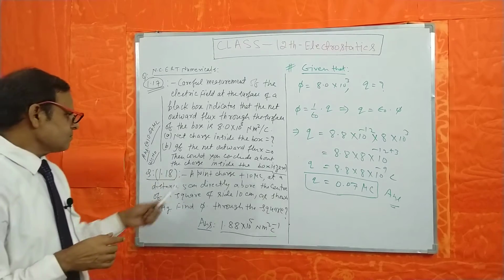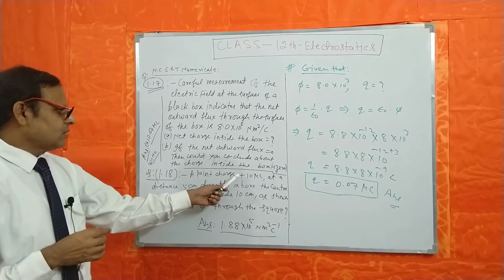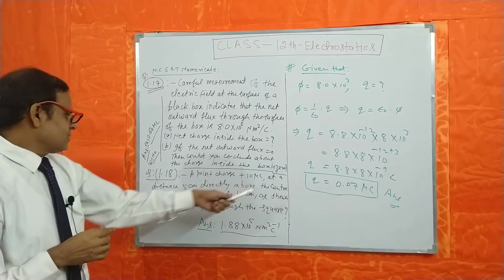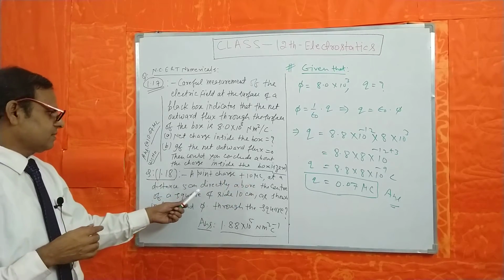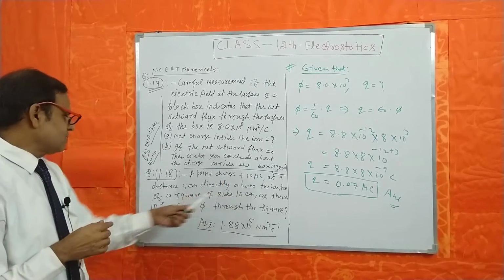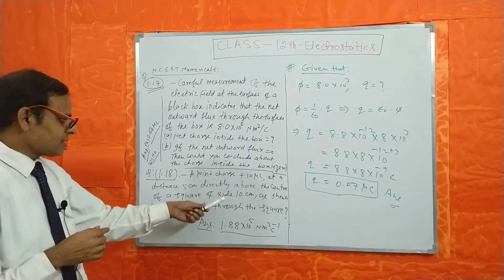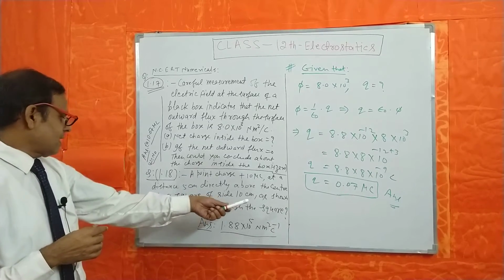Okay, now come to the second question, 1.18. A point charge of 10 microcoulomb is at a distance of 5 centimeter directly above the center of a square of side 10 centimeter, as shown.